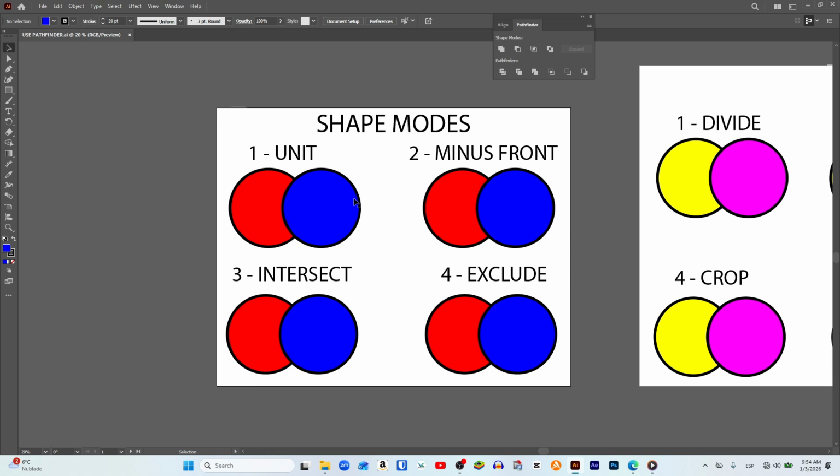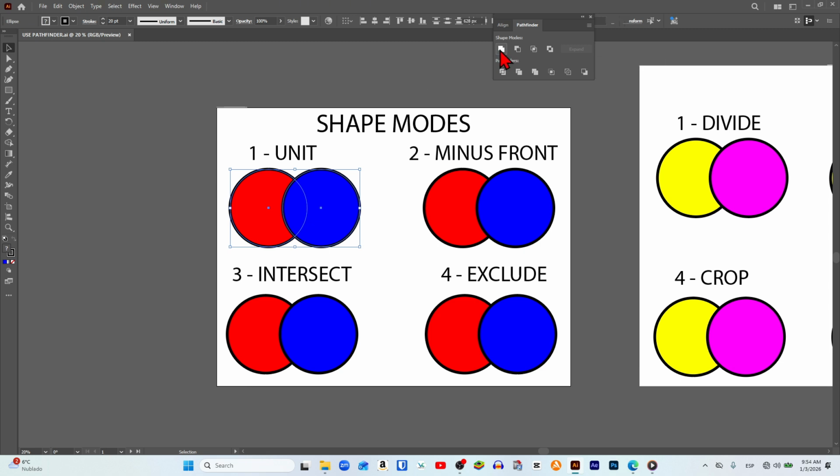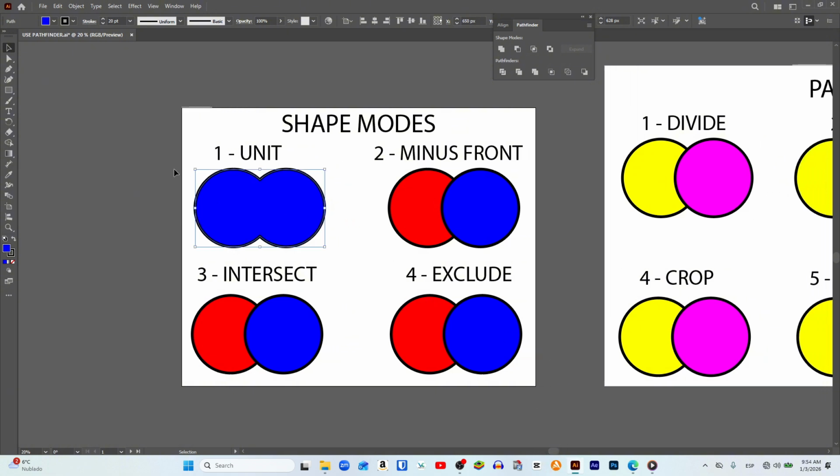We begin by selecting both circles with the regular selection tool, and when clicking on the Unite icon, which is the first one, you can see how both shapes are automatically merged into a single one. Pay close attention here, because you can see that the stroke surrounds the entire shape, which means that the resulting shape is closed. In addition, you can see that this resulting shape is blue and not red, and if we press Ctrl Z to go one step back in the process, you can see that the blue circle was on top of the red circle, and therefore when merging them together, the color of the shape that is on top is the one that remains visible.